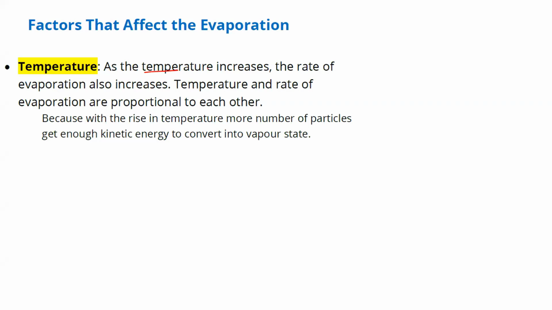Here you can read, as temperature increases, what will happen? The rate of evaporation also increases. In a way, I can write temperature is directly proportional to the rate of evaporation. If something is directly proportional, what is the meaning? If you increase temperature, the rate of evaporation also increases, and if you decrease temperature, the rate of evaporation decreases.